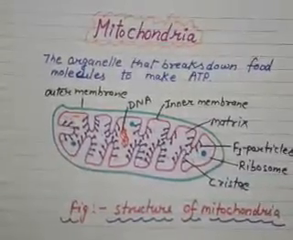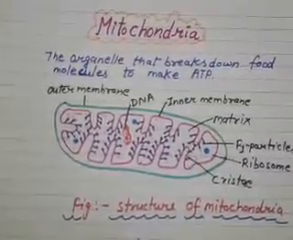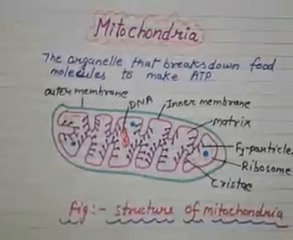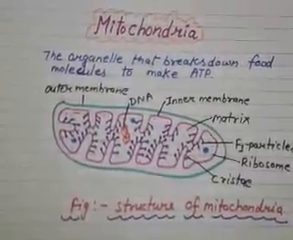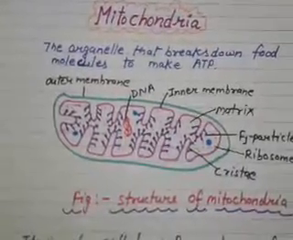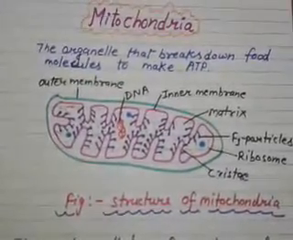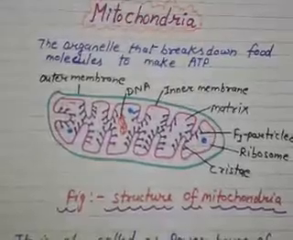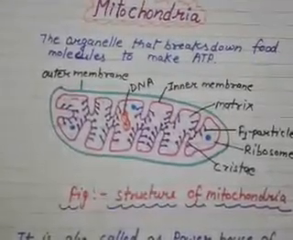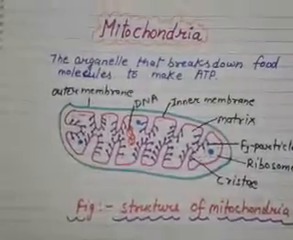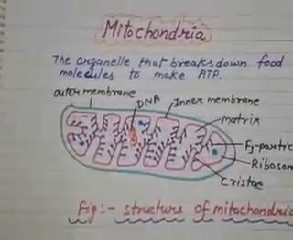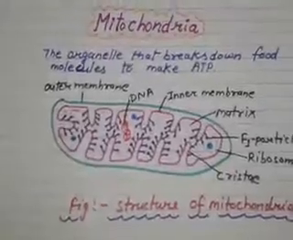Apart from it we have mitochondria, right? Mitochondria is the powerhouse of the cell. They have their own DNA and ribosomes. They do not depend on other organelles to help them out, okay. They are the organelles that break down food molecules to make ATP, okay.